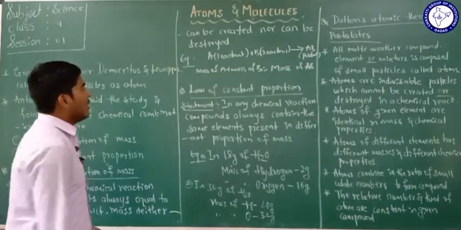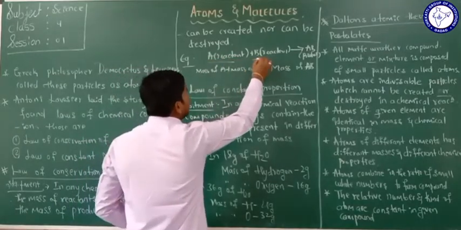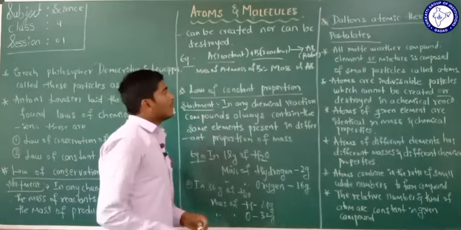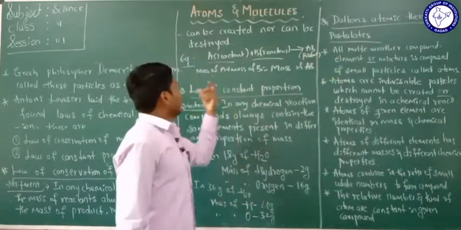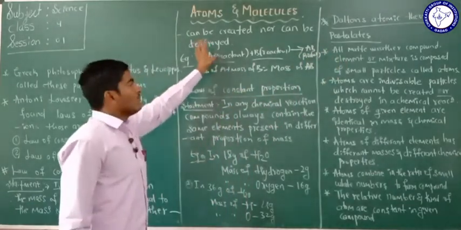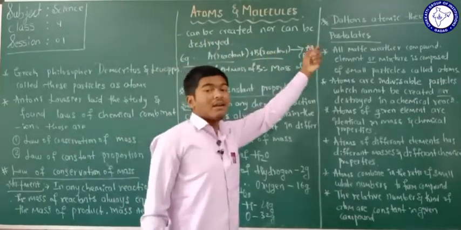For example, consider A as a reactant reacting with another reactant B, and the product we get is AB. I am taking a general example here. If A reacts with B, it makes a product called AB.